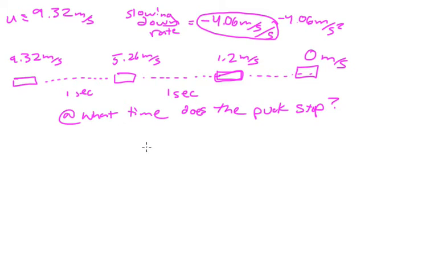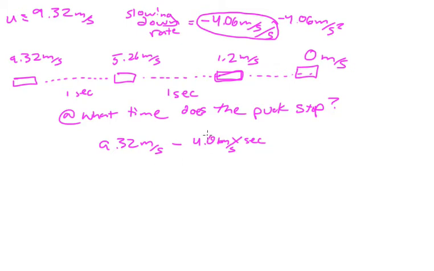I'm going to do it kind of like a seat of the pants kind of reasoning to figure this one out. So let's say 9.32 is our velocity, and then I'm going to say, all right, well, minus 4.06 times the time. This is meters per second, and this is going to be seconds over here.